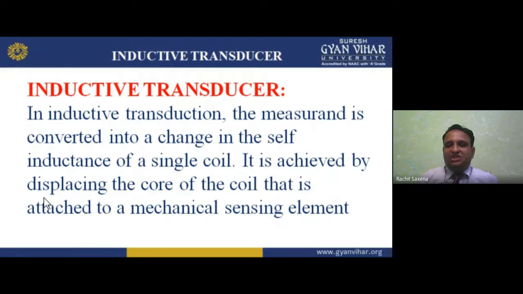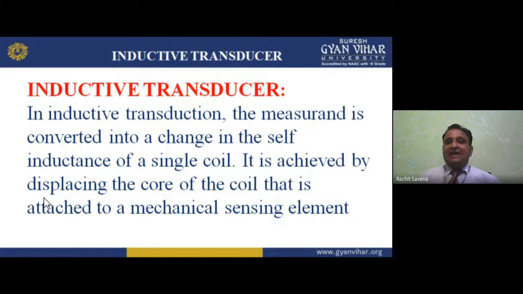One thing is there, my dear student: in a coil we have turns, and those turns represent the inductor, and the property of that inductor is known as inductance.